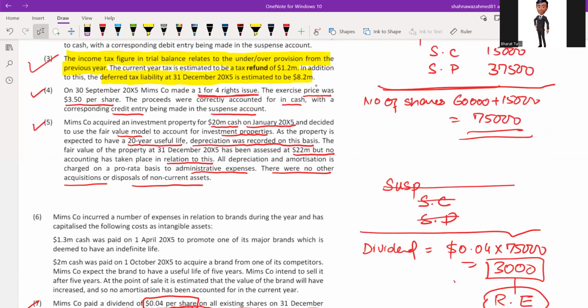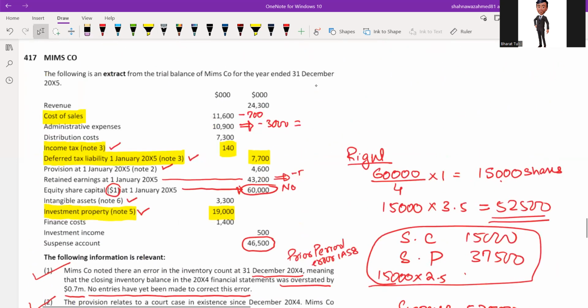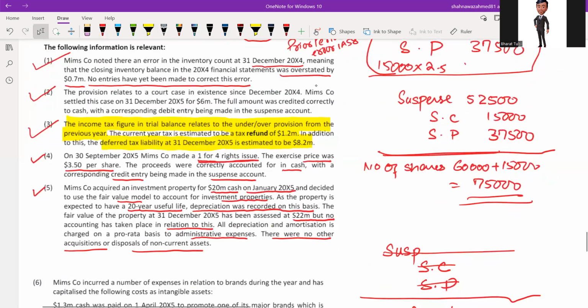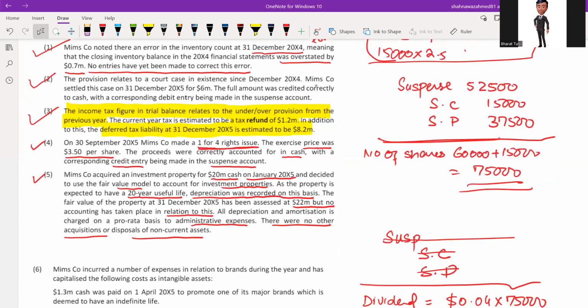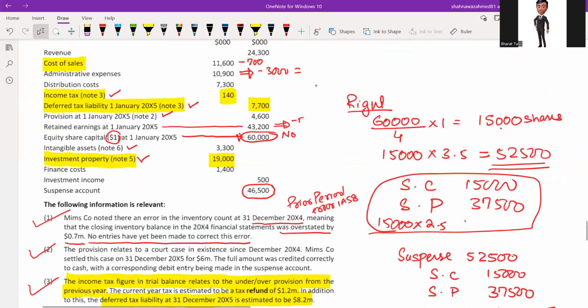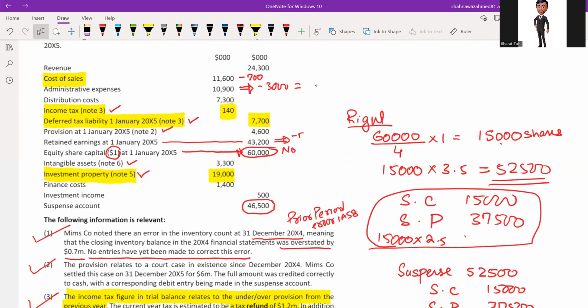Life was 20 years. And now its fair value is 22 million at 31st December 20X5. So if original value was 20 million on January 20X5, how come is this 19,000? Let's check investment property note number 5.